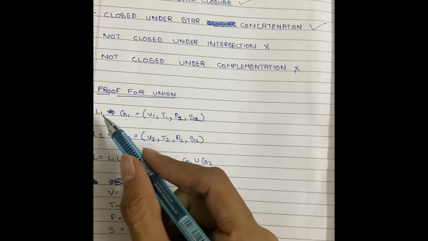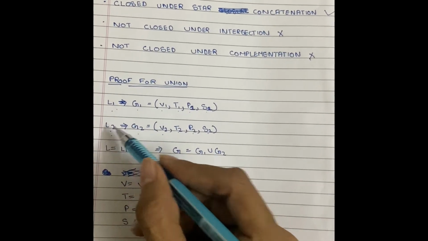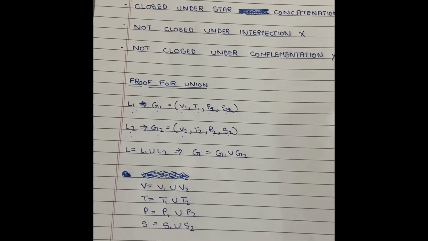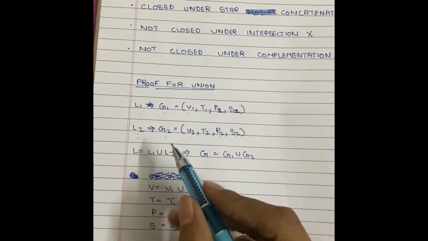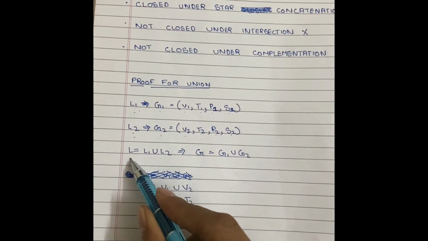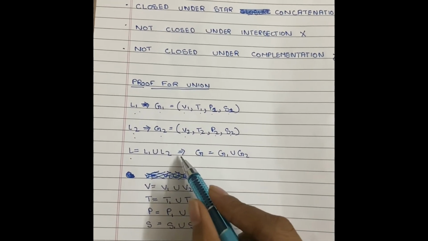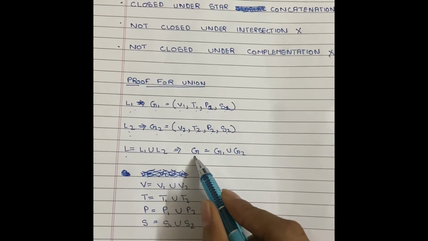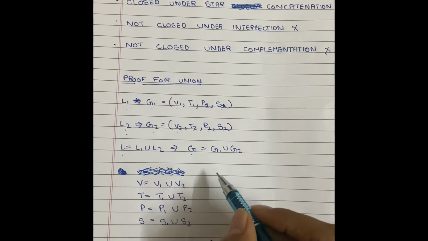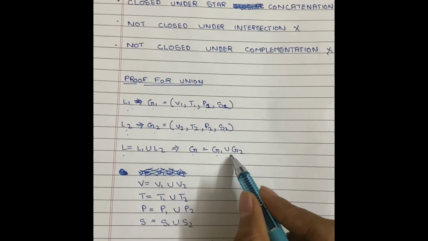We know that both the languages L1 and L2 are context free languages. So the union of L1 and L2 will be L, which will be generated by grammar G, the union of both grammars G1 and G2.